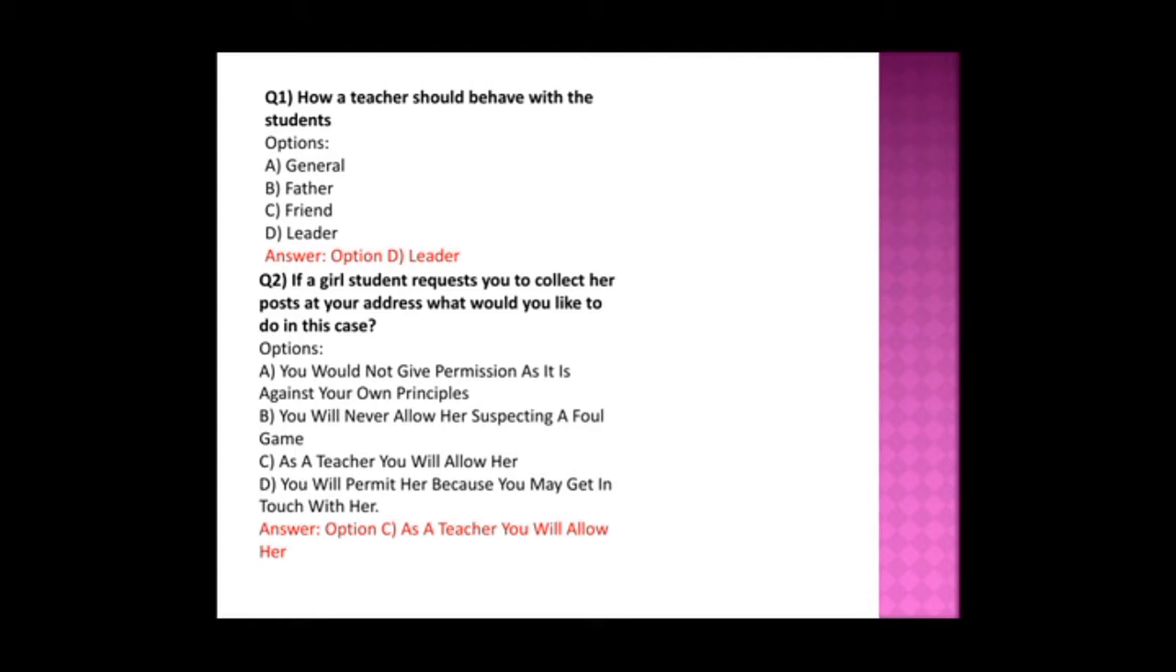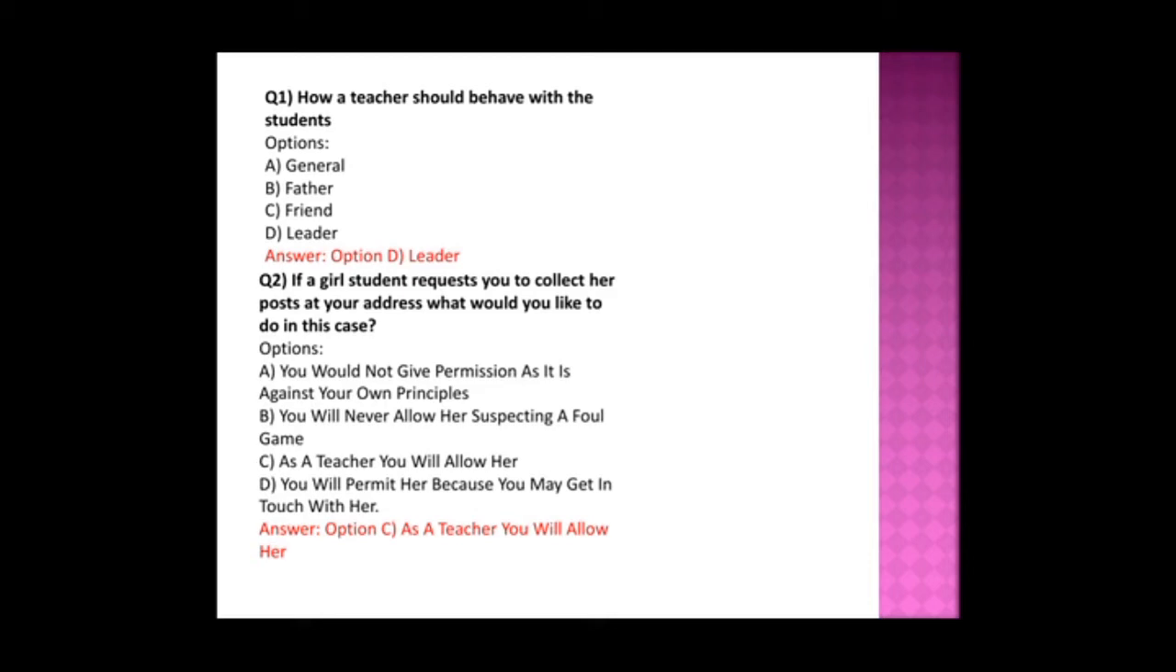So first question is how a teacher should behave with the students. Four options there. One is general, one is father, one is friend, and last option is leader. Here answer is leader, because teacher leading the students in the classroom and guide them. So teacher is mainly behave as a guider or leader with the students.